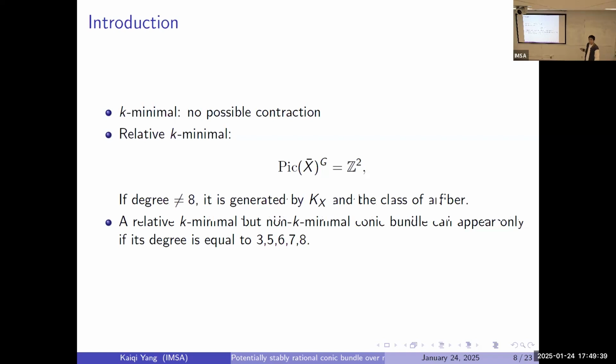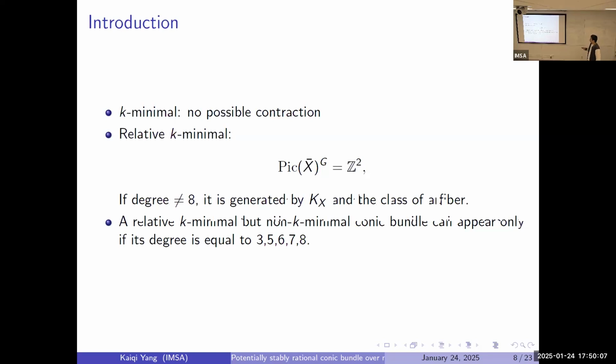And we have another concept that is called relatively K minimal, which means, okay, G is the splitting group. The G invariant part of this geometric Picard group has rank 2. So if the degree is not equal to 8, which means it's not P2, it's generated by the canonical class and the class of a fiber.